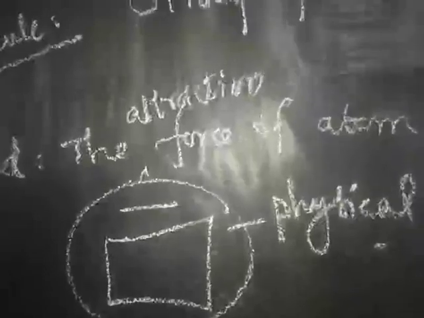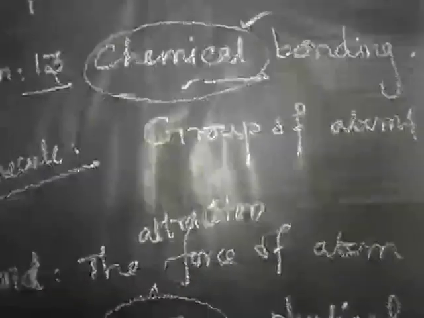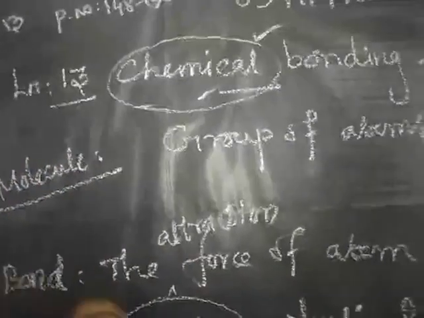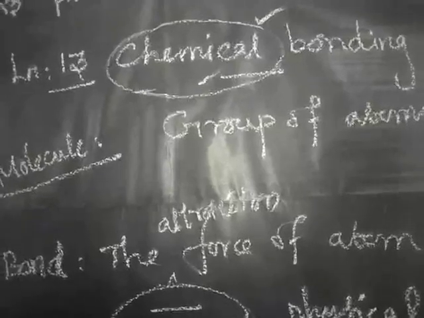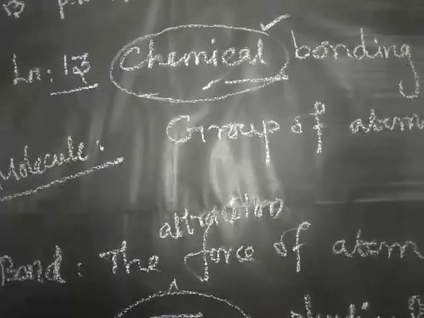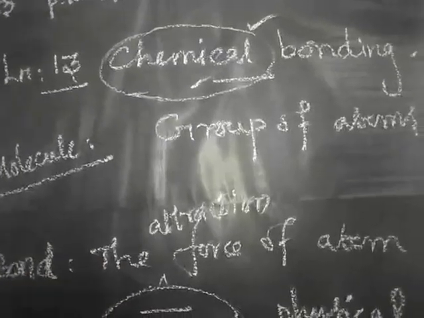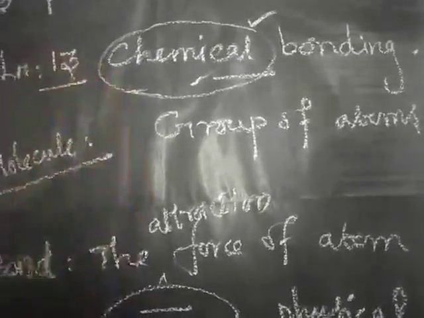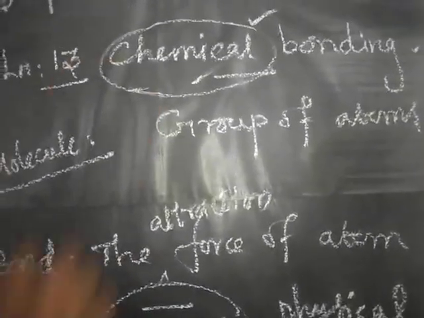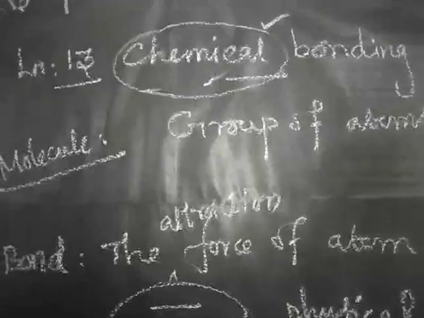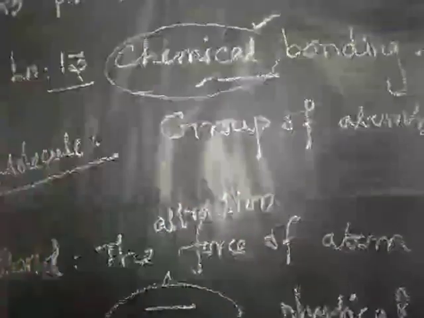Chemical is where we have to analyze things in depth, to see what is inside. We may change the physical appearance, and once again we get the original shape or size. But if we change the chemical, we cannot get back the same substance. That is called chemical. Chemical means totally changing one substance into another; we cannot get back the same.